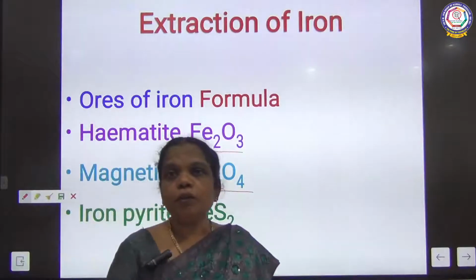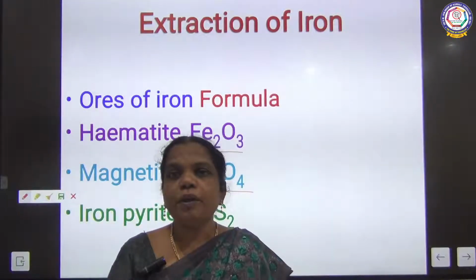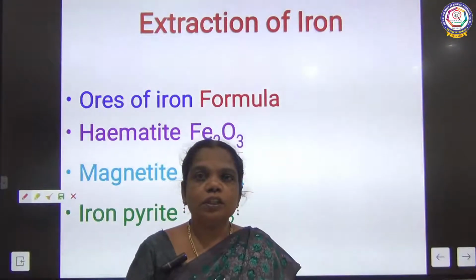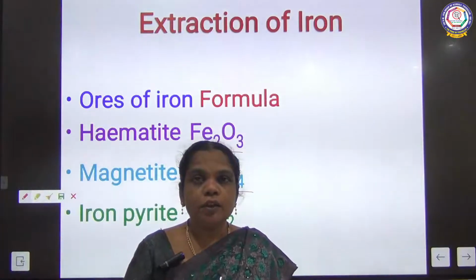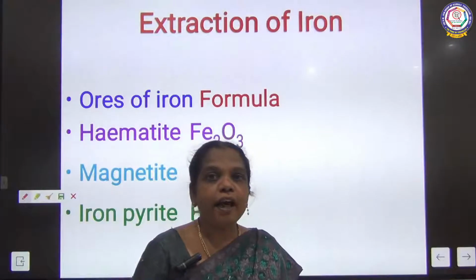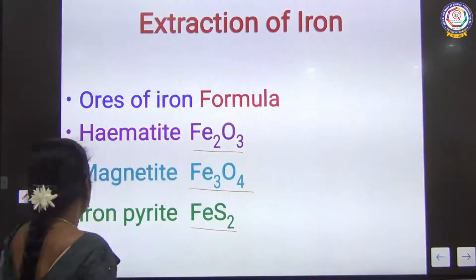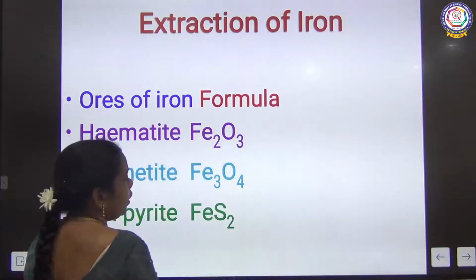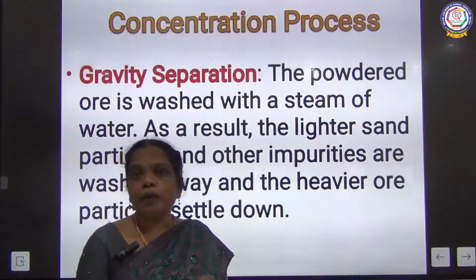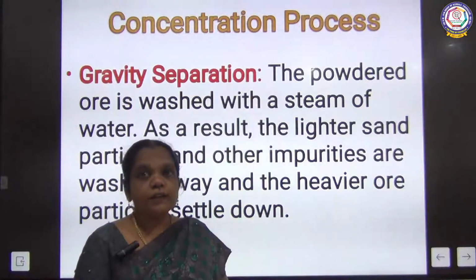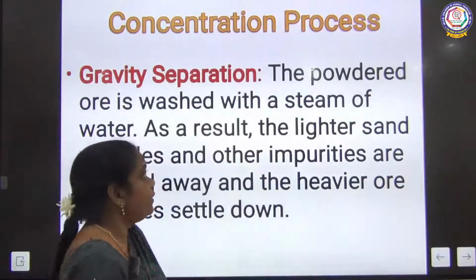So what is the suitable concentration method for the oxide ore? Children, do you know that? The suitable concentration process is gravity separation, because the oxide ores are heavy, so they can be concentrated by gravity separation.